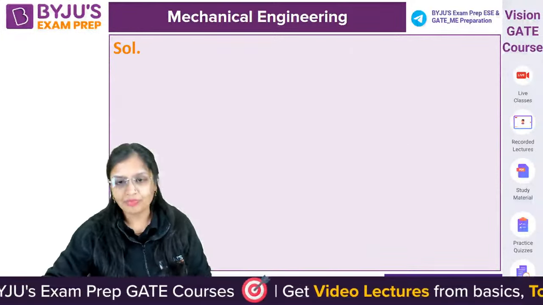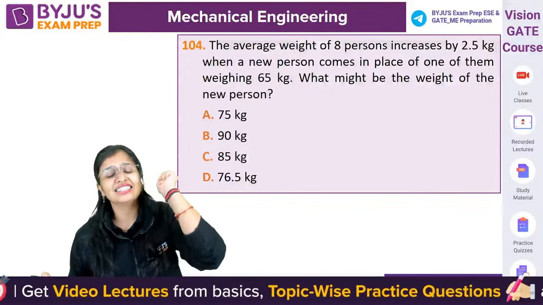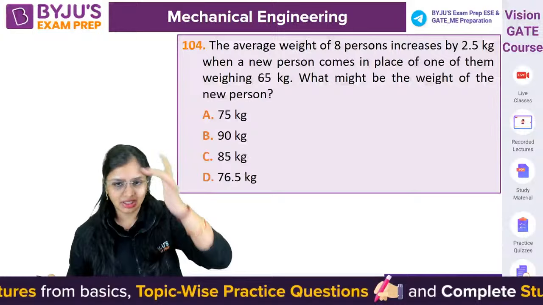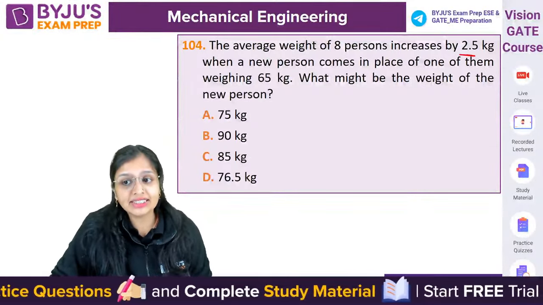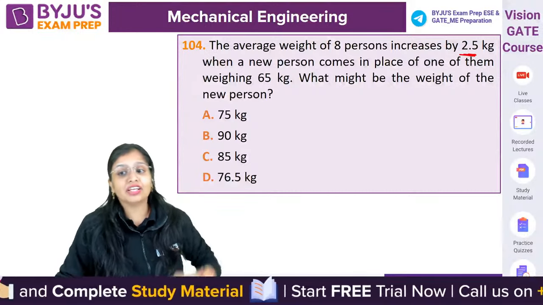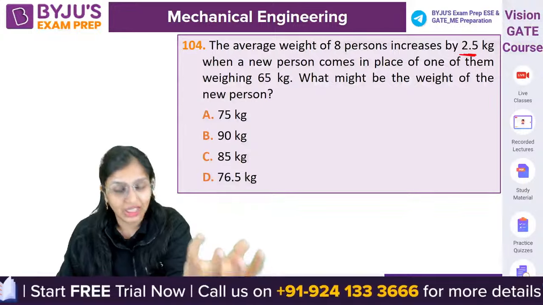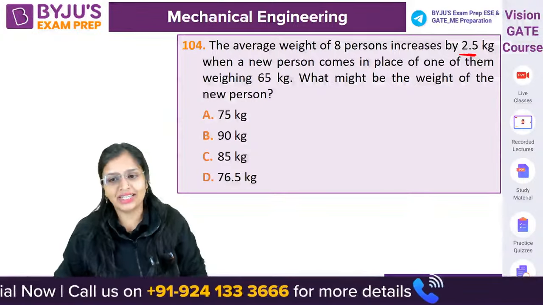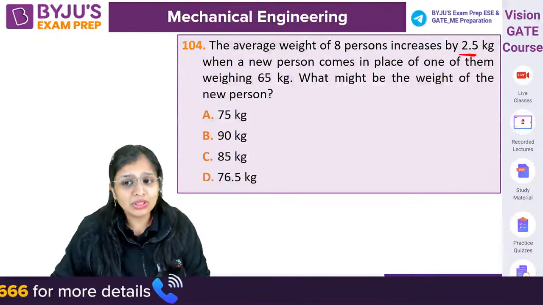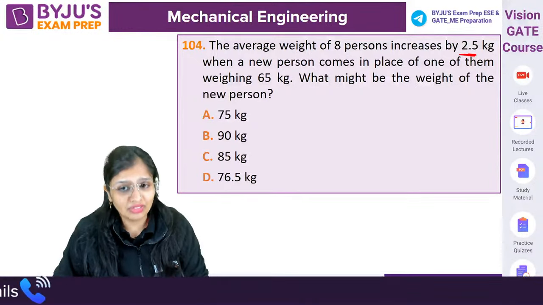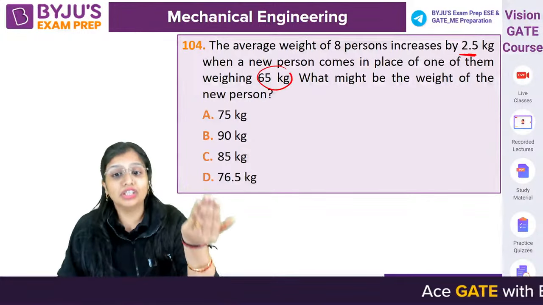Okay. Now, question number 104. Very easy. In a second, not in a second, but in 10 seconds. Chalo. The average weight of 8 persons increases by 2.5 kg when a new person comes in place of one of them weighing 65 kg. Now there is a person whose weight is 65 kg. When a new person comes in place of that person, what might be the weight of the new person?